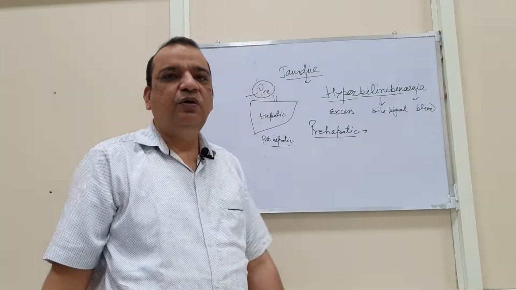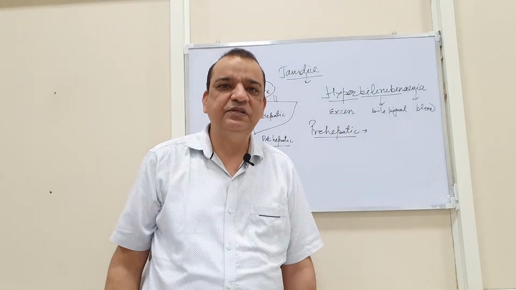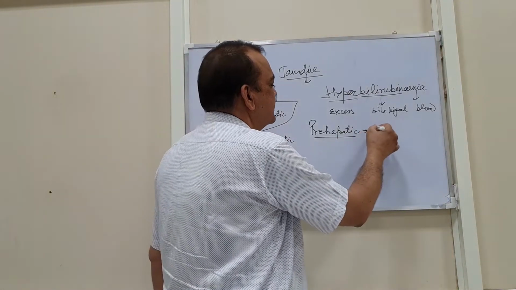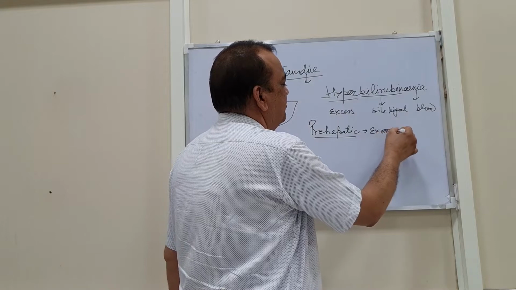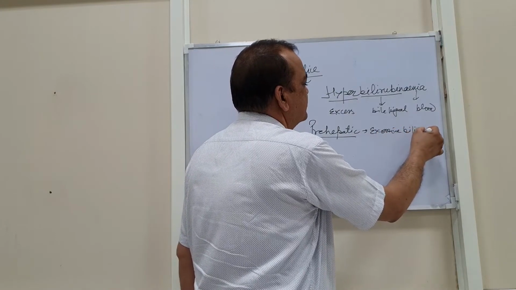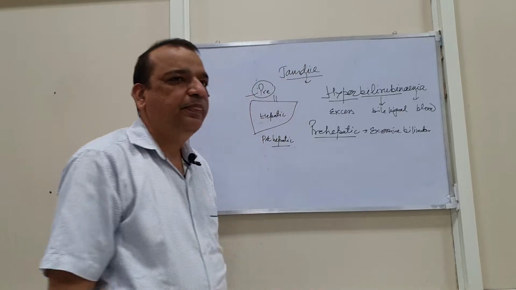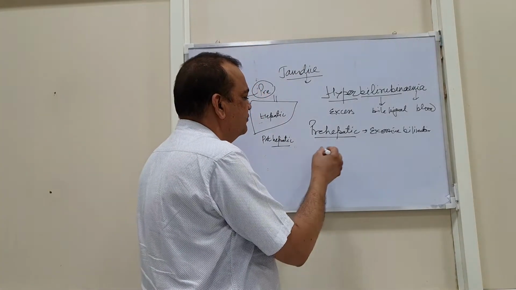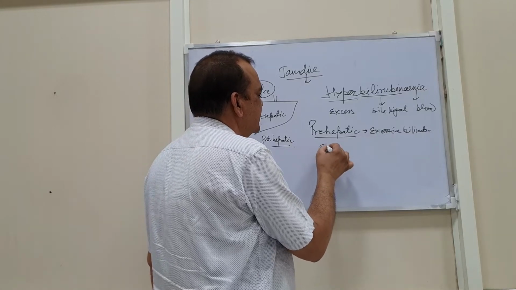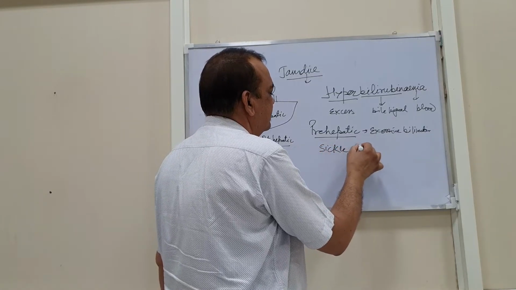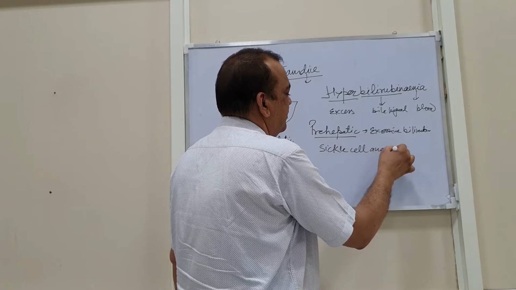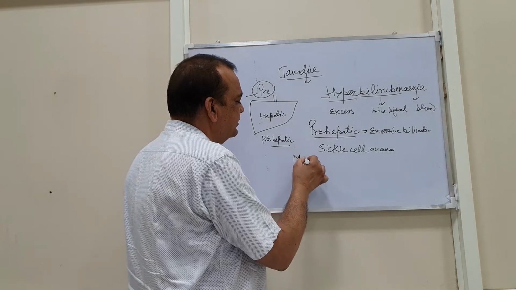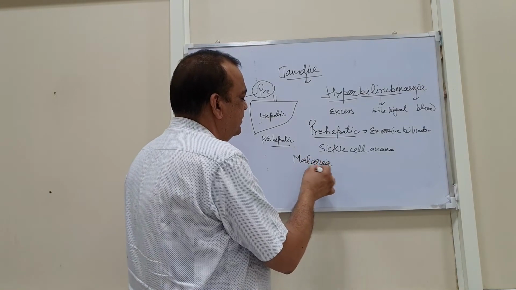Now, all the clinical conditions in the pre-hepatic that may lead to the excessive destruction of the RBC or the hemolysis may lead to the formation of excessive bilirubin. So these conditions of hemolysis are various pathologies of the RBC, that you know there is a sickle cell anemia. There are also infections like malaria, Kala Azar.